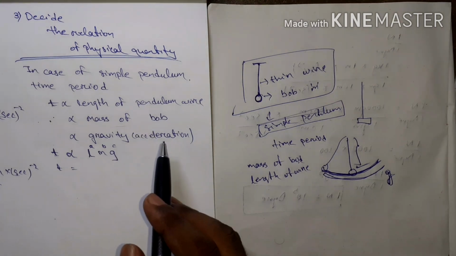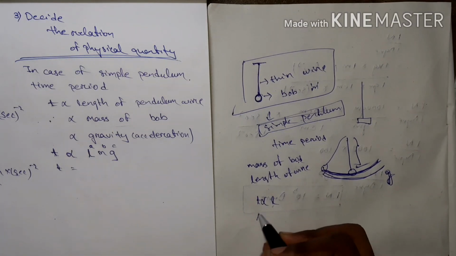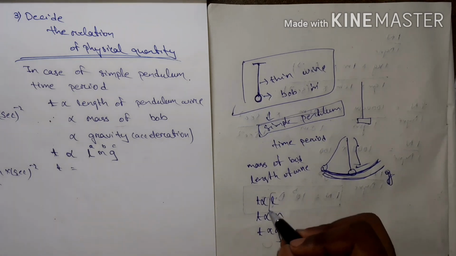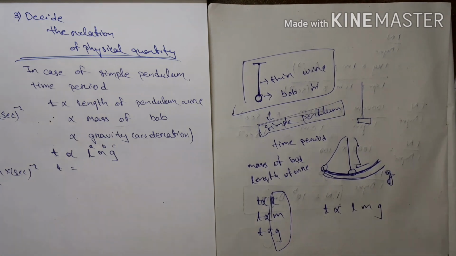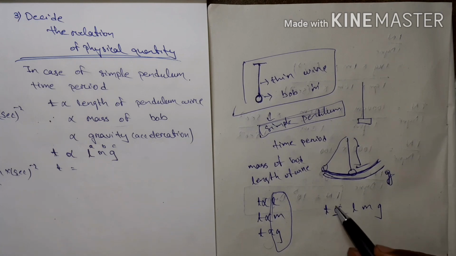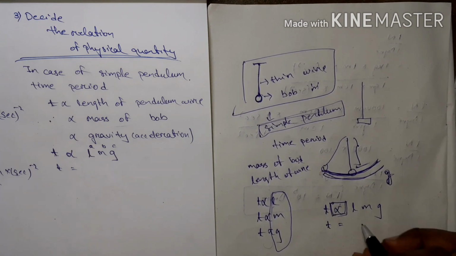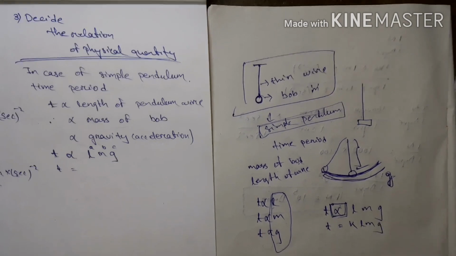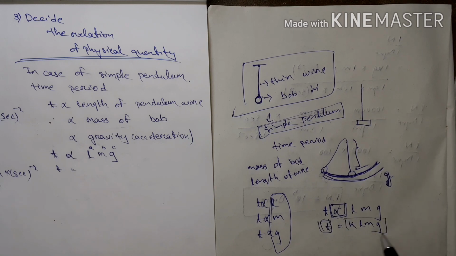Depends means it is proportional. T is proportional to L, T is proportional to M, T is proportional to g. I can write all in this way, proportional to L, M, g. If I put this proportionality, then I can put equality with some constant K into L, M, g. Then I have to equate the dimensions, this dimension equal to this dimension.